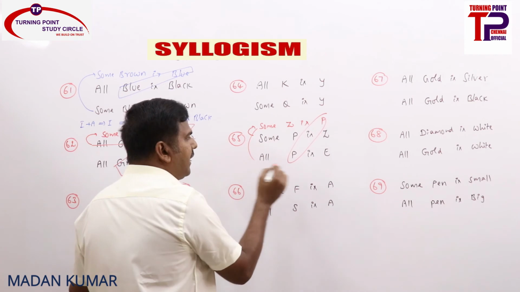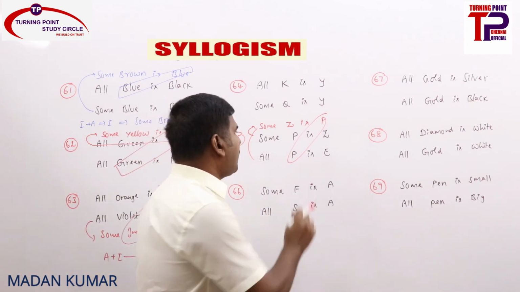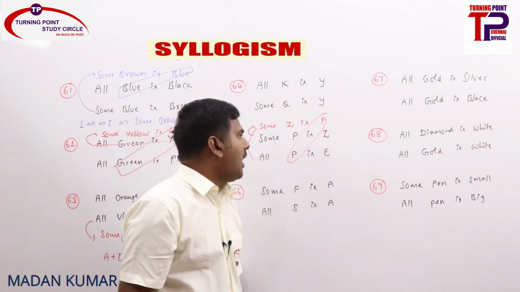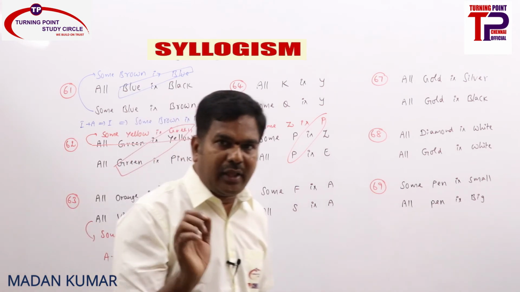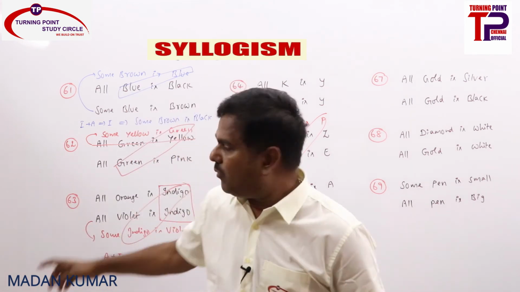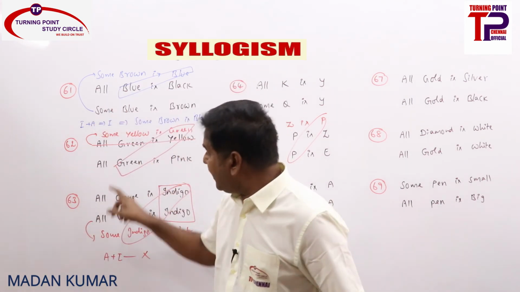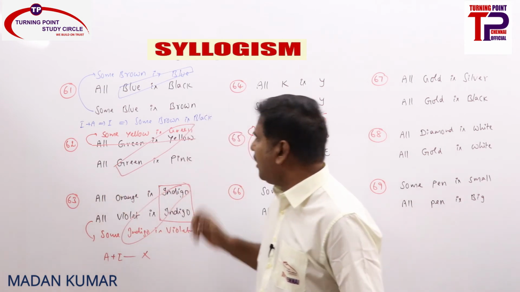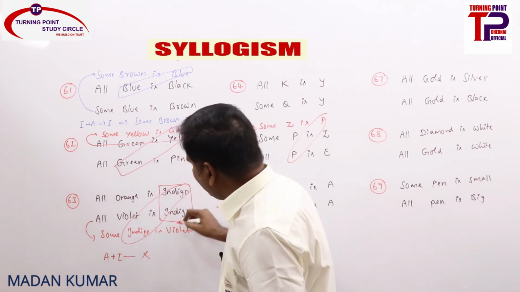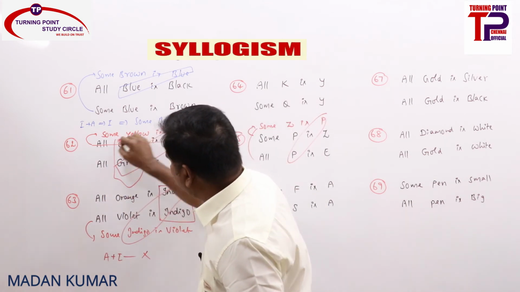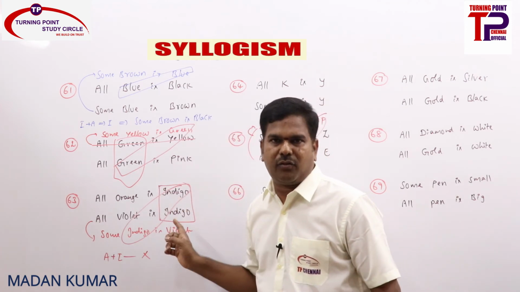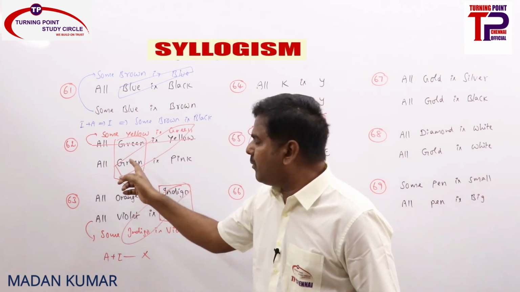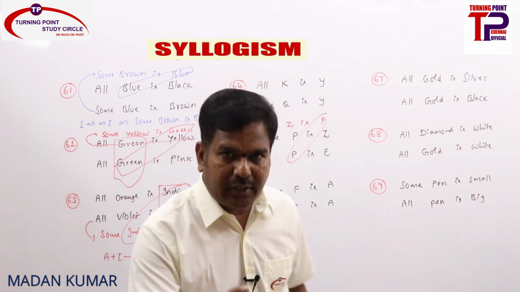Yes. What is I plus A? I plus A means what? You will be getting some Z is E or some E is Z. Now if you observe carefully, what we told here: both A statements, common term as predicate, you will never get a conclusion. Common term as subject, we do have a conclusion.